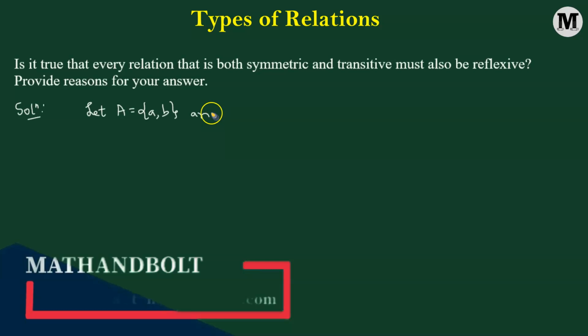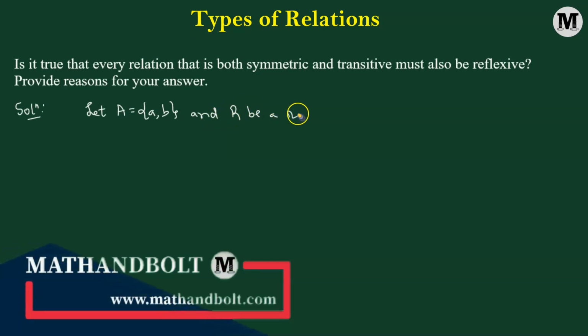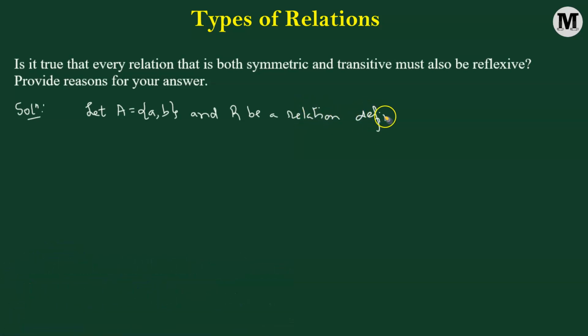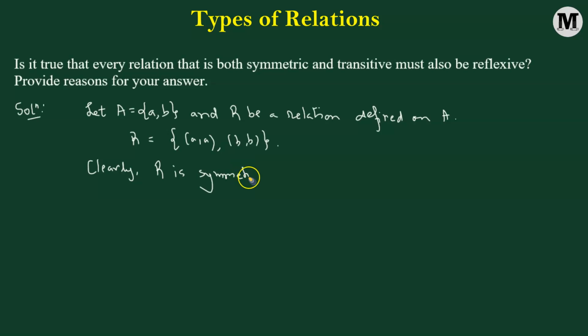Let R be a relation defined on the set A. And we are defining R as the ordered pair (a, a) and another ordered pair (b, b). Clearly, our relation R is symmetric in nature. This is symmetric because it follows from the definition of symmetry.